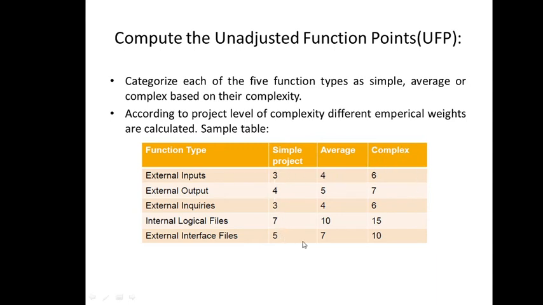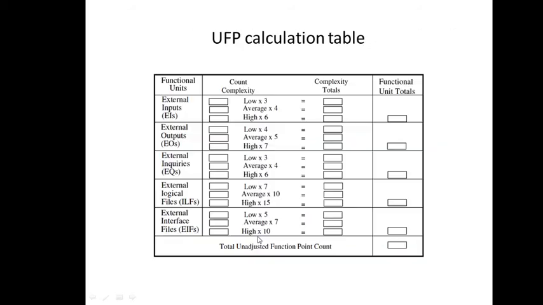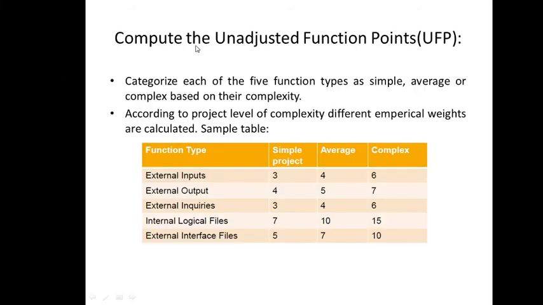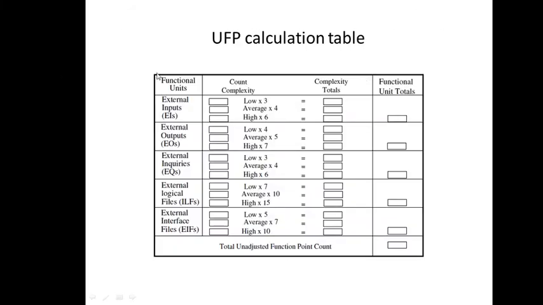And these are predefined values for each of the categories, right? It is fixed. If it is a simple project, the number of external inputs will be 3. If it is an average project, then the number of inputs will be 4. This is a scaling factor actually which is being applied here, and these are the fixed values. Now according to the project level of complexity, different empirical weights are calculated. This is what the weight is. It's a fixed table, I said. Now how do we calculate the unadjusted function point using this table?